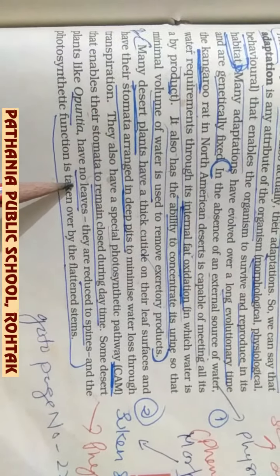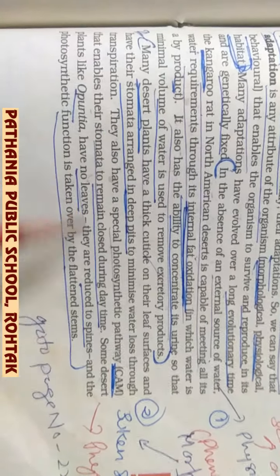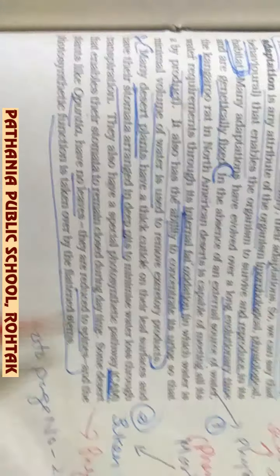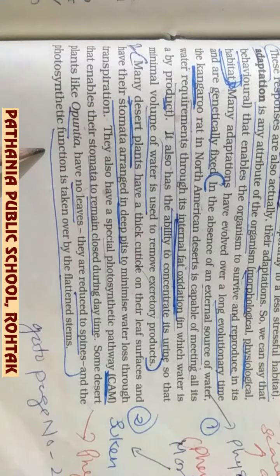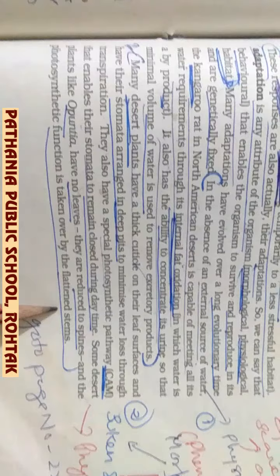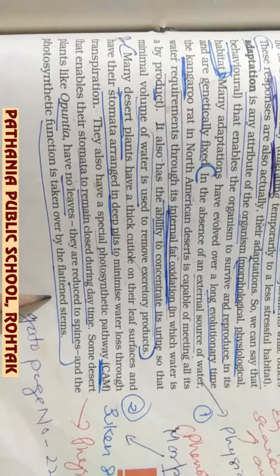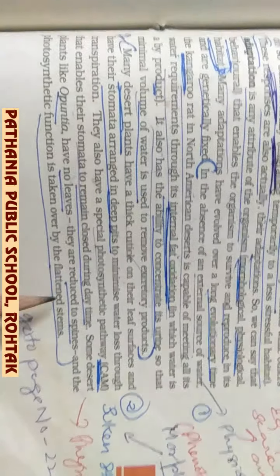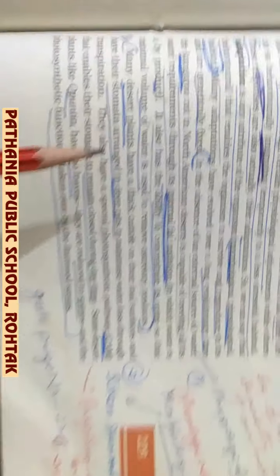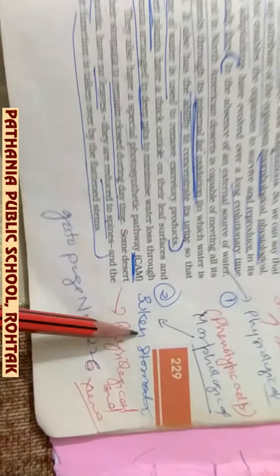Their leaves are reduced to spines, or very small leaves are there. They also have a flattened stem in which water is stored, which is fleshy and also performs photosynthesis. So all of these are morphological adaptations of desert plants.